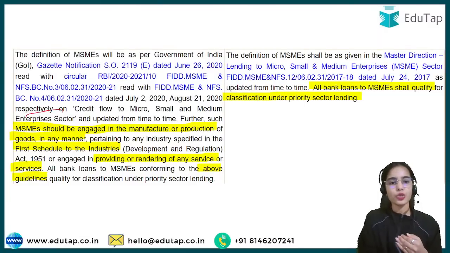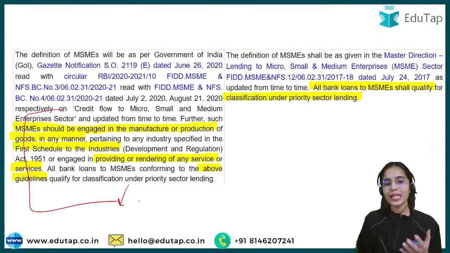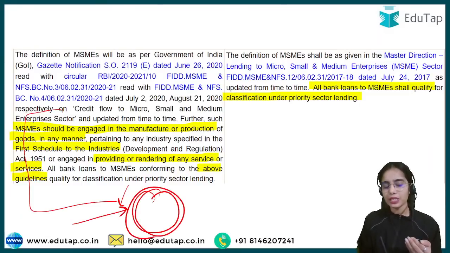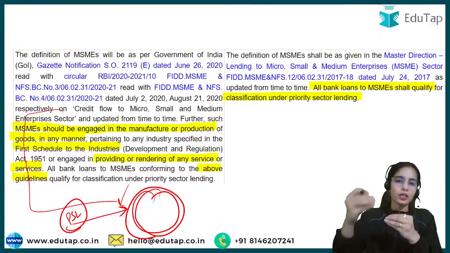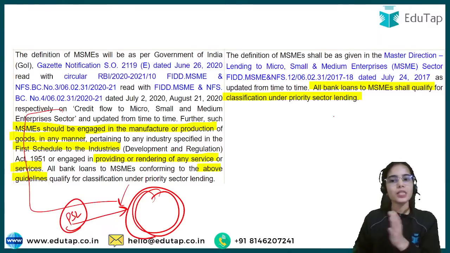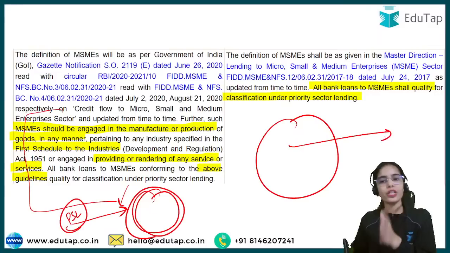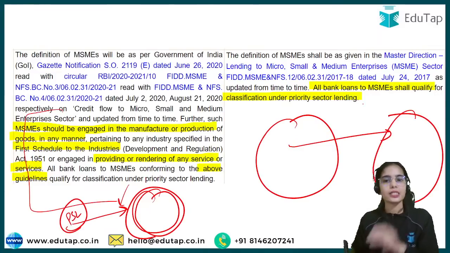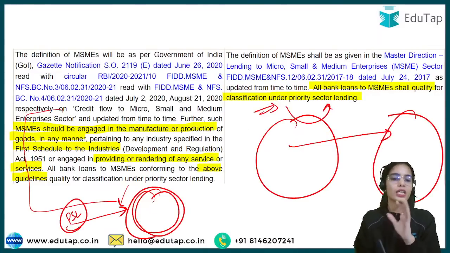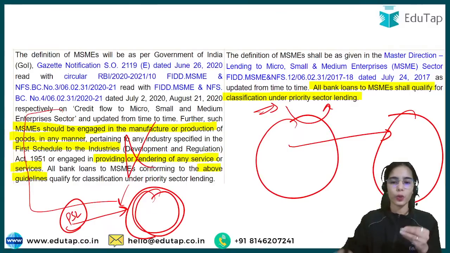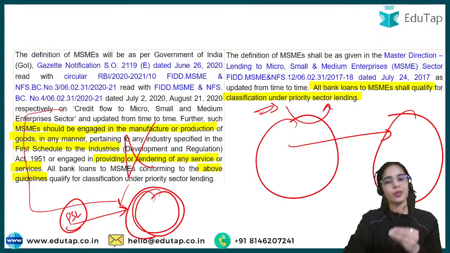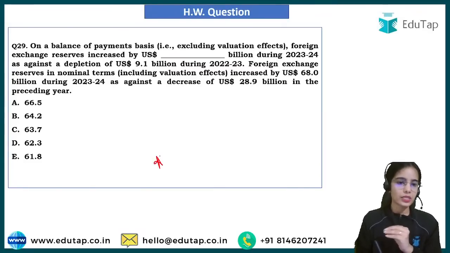Now, regarding MSMEs: before, it was said that if loans are given to certain MSMEs, then they will be classified as PSL. Now it has been said that all bank loans given to any MSME for any reason will be classified under PSL. So the criteria have been removed, and now all bank loans to MSMEs shall be classified as PSL. Try to answer this question.